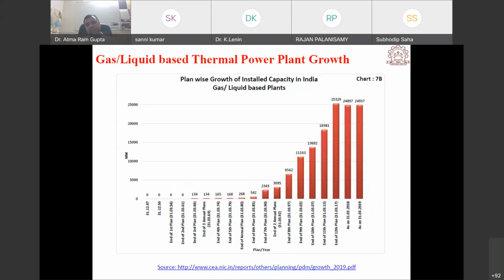And this is the gas and liquid-based thermal power plant growth. At the time of independence, there was no power production from that, and even after the 2nd and 3rd 5 year plans it did not exist. After that it is increasing, and currently around 25 gigawatt is produced from gas and liquid based thermal power plants.